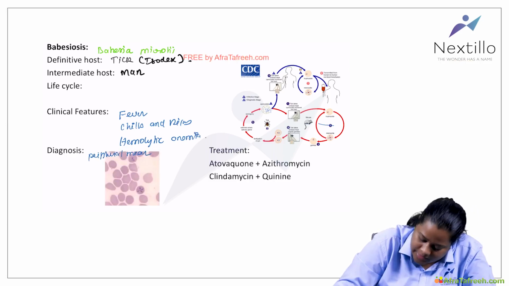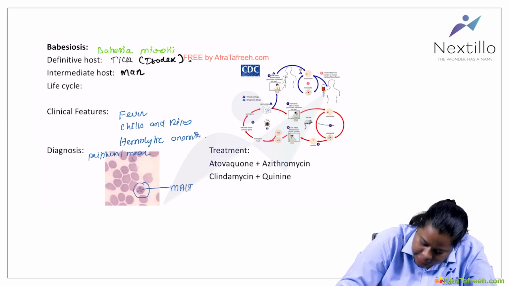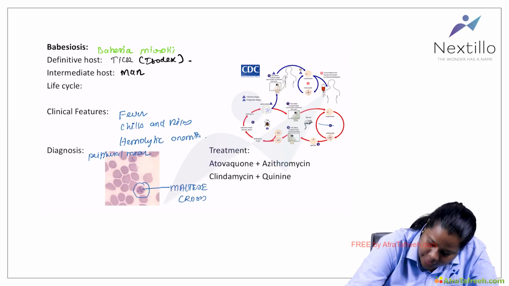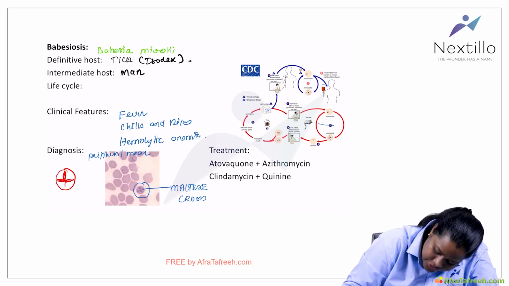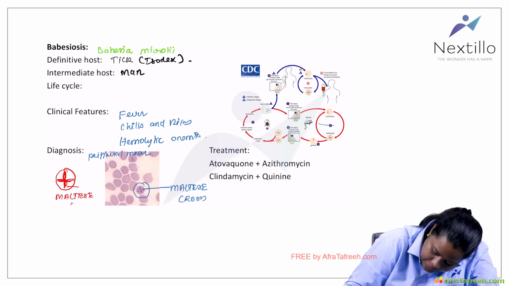In the peripheral smear, a very typical feature is called the Maltese cross. Very, very important question. If you have a question which says that it is an intra-RBC pathogen and it shows a very typical feature, that is the Maltese cross, then the diagnosis is babesiosis.